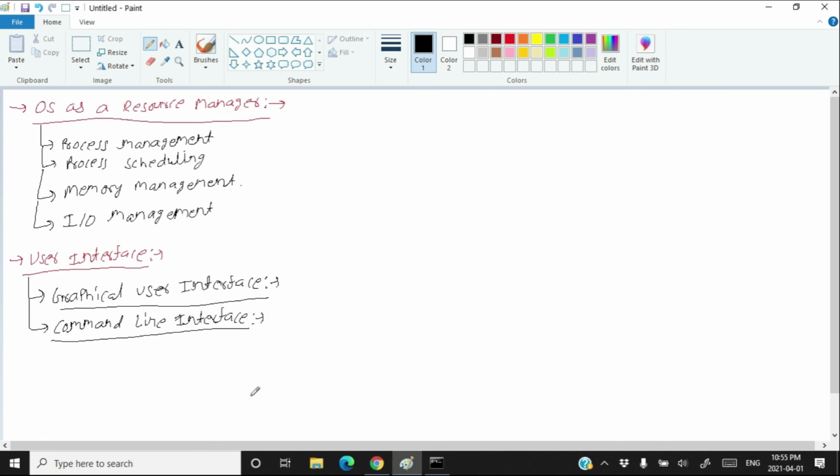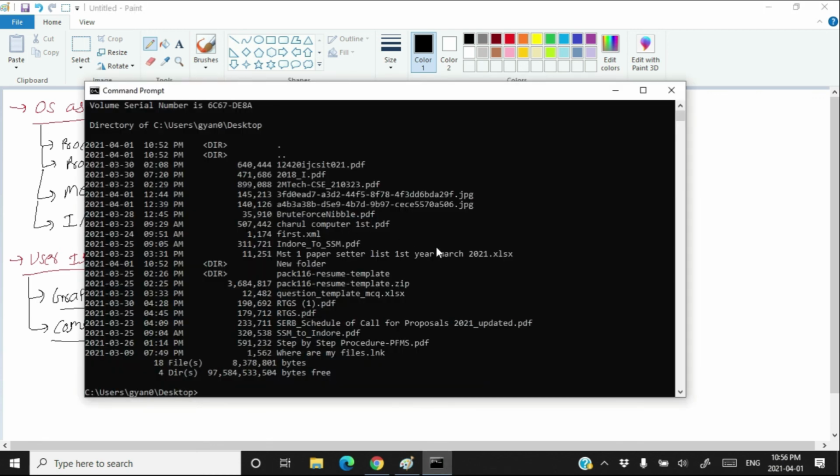The command line interface requires a user to type in commands, as we did in the CMD, from a list of allowed commands. So this command line has various allowed commands. You can use those allowed commands to do your work.